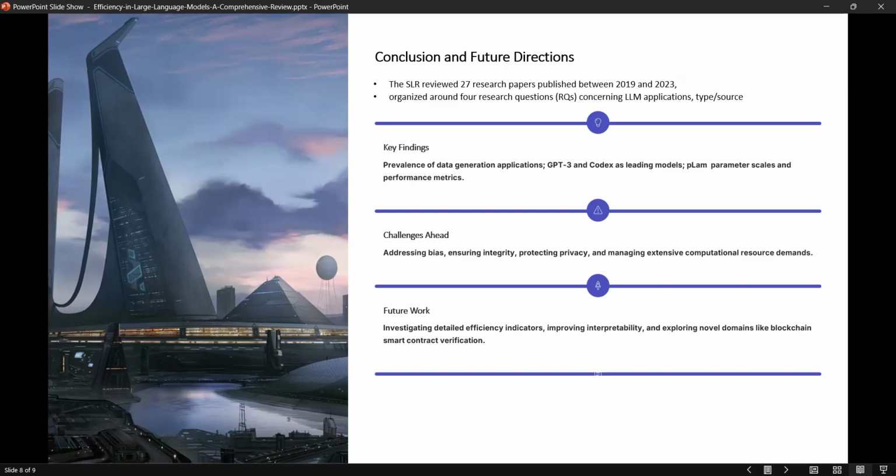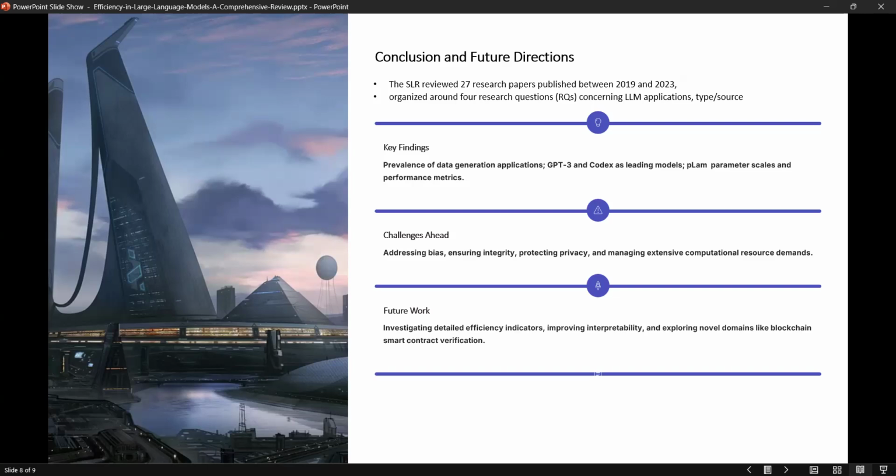They found data generation is the most common use case of large language models, GPT-3 and Codex are the leading large language models, and PaLM has the largest parameter scale and best performance metrics.